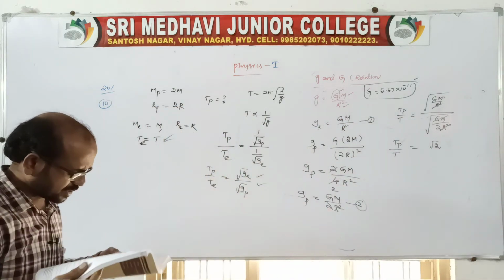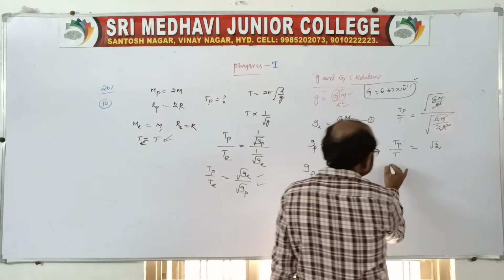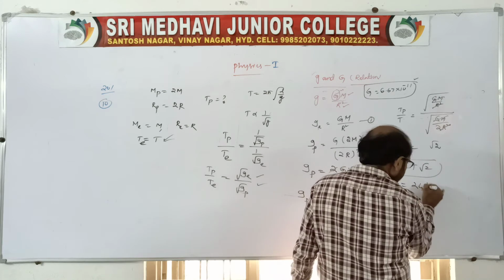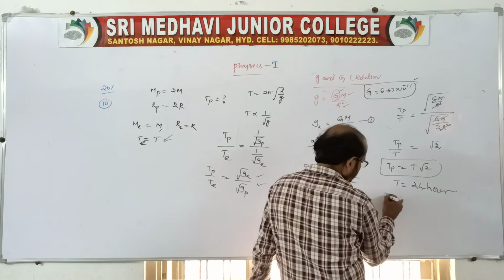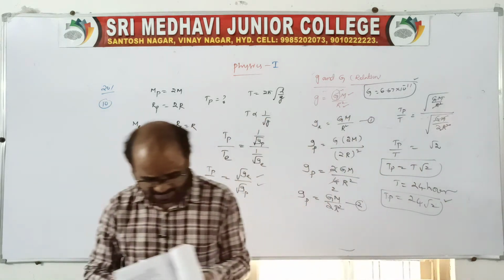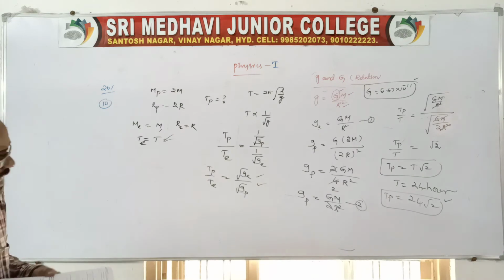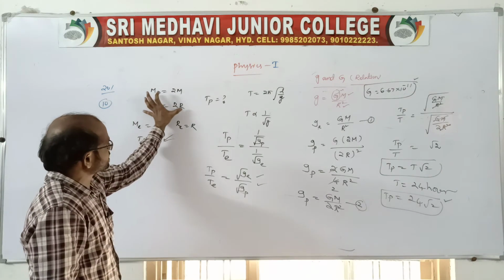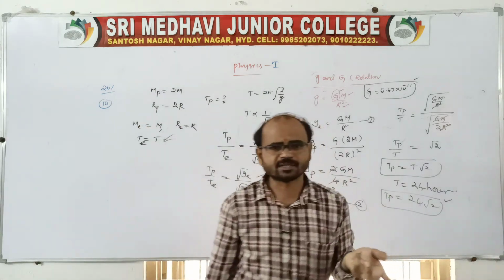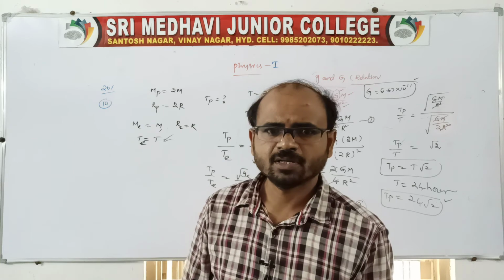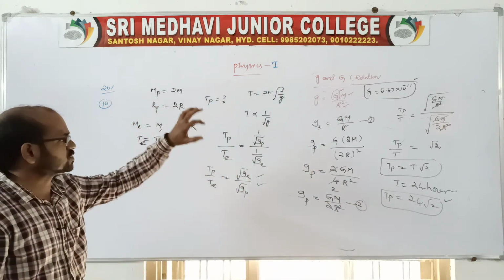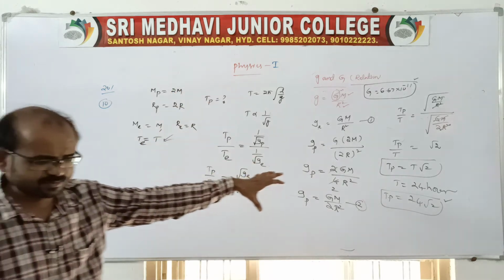Now he is asking on the planet, so T_P is equal to T into root 2. T on the earth we know is 24 hours, and of course there will be no change. T_P is equal to 24 into root 2, on the planet. This is the time period on the planet for the given mass and radius. The planet name is not given. If a planet name were given, then we could use it, but since there is no planet name, we take it like this.